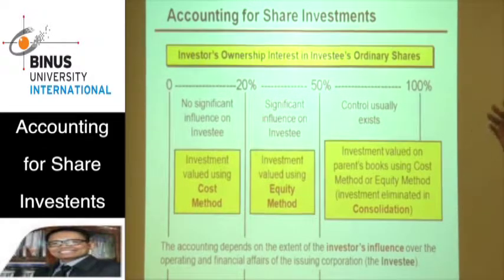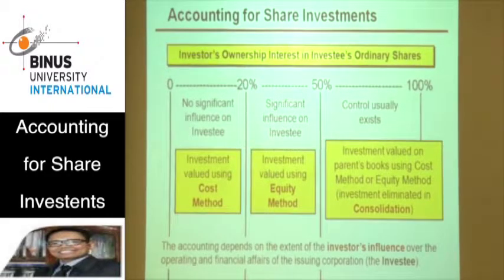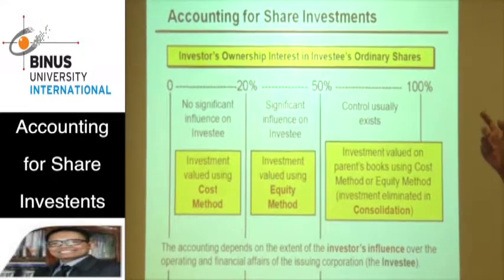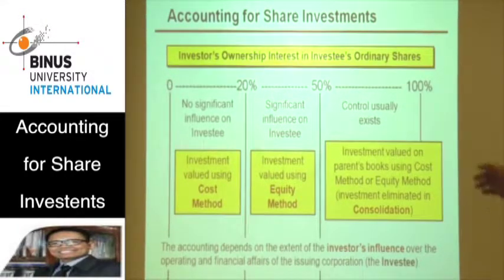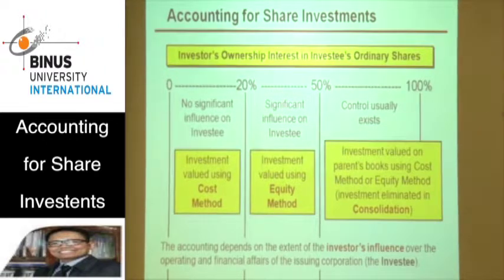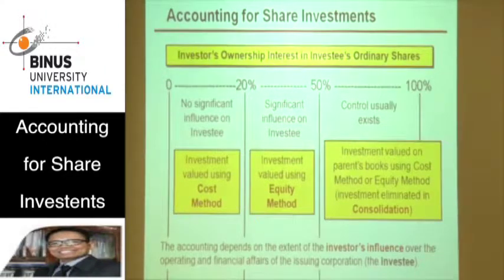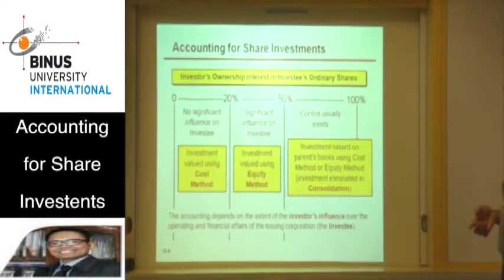But if the investment in a certain company is between 20 to 50%, then the investment will be valued using the equity method. And the last one, if the investment is more than 50%, then the company will use consolidation.